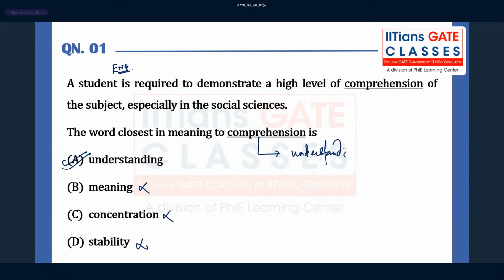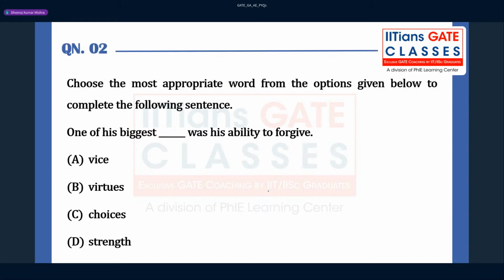So this question can be done in a couple of seconds. If you know the meaning of comprehension, you can answer the question. Many of you might have heard the word comprehension. So this question is done. Question number 1 is from English, and the topic is vocabulary. A student is required to demonstrate a high level of comprehension of a subject, especially in social sciences. You have to find the synonym of this word comprehension. So shall we move to the next question? Option A for this question is going to be correct. Let us go to the next question.